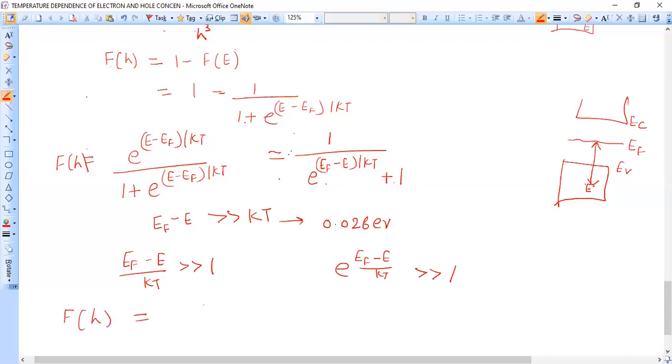So Fh becomes 1 over e raised to power (EF minus E) over kT, 1 is neglected, and when the exponential in the denominator is taken to the numerator, it becomes minus of (EF minus E), which we can write as e raised to power (E minus EF) over kT. So this is the expression for Fh, and above I have written the expression for Zd.